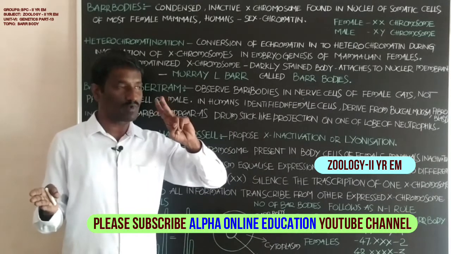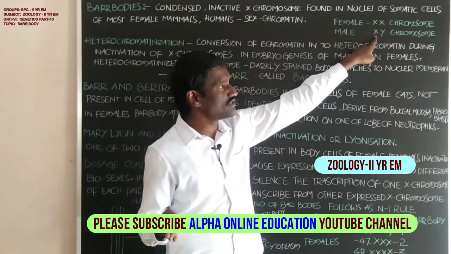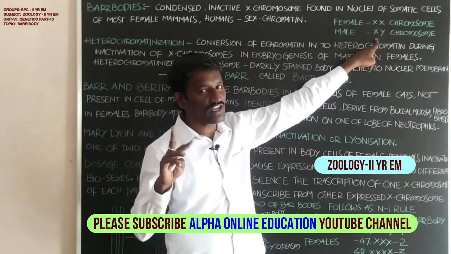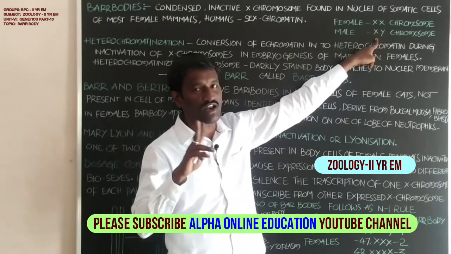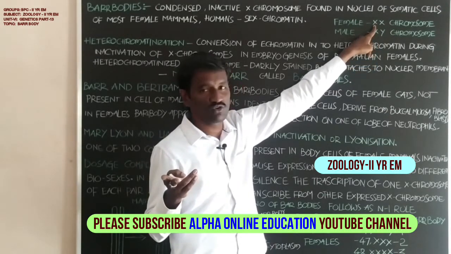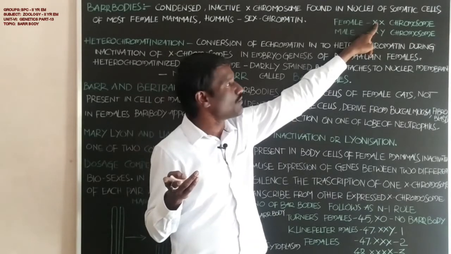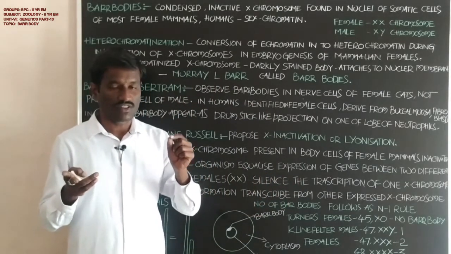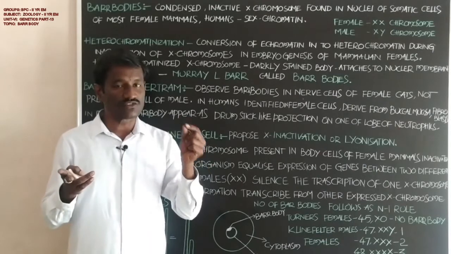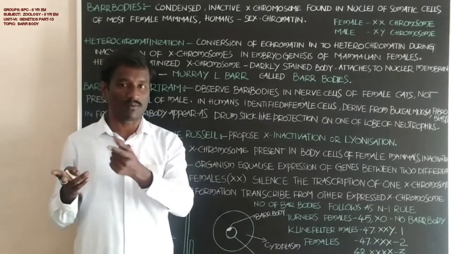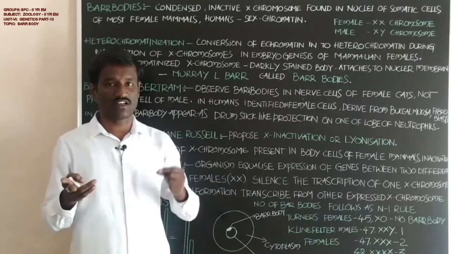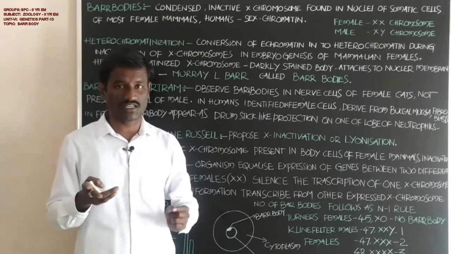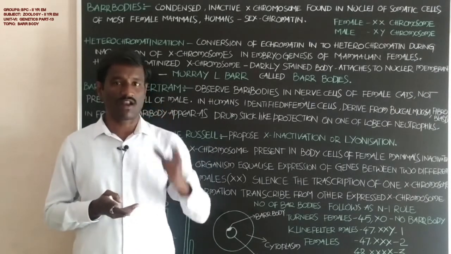Two X chromosomes are present in females, so for dosage compensation, for the equalization of gene expression in both males and females, one of the X chromosomes present in females is converted to heterochromatin, goes to condensation and inactivation, and appears as a dark body-like structure on the nuclear membrane of the cell.